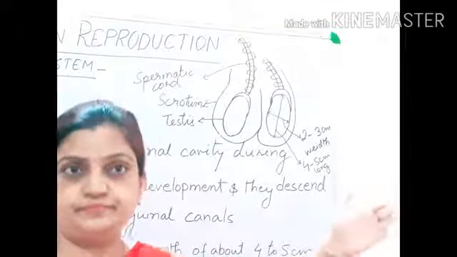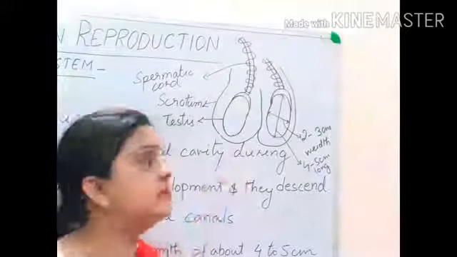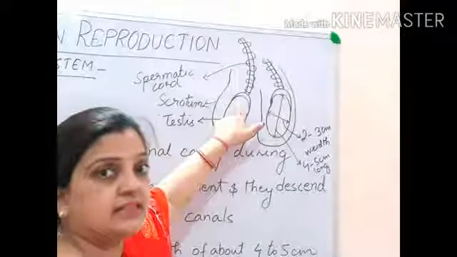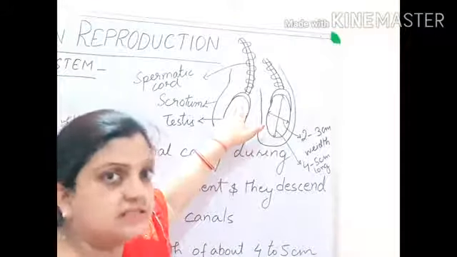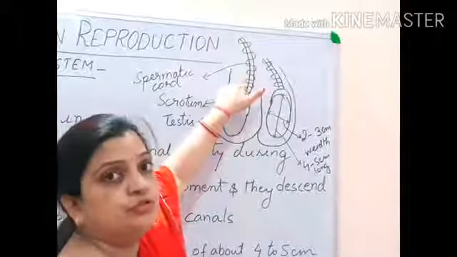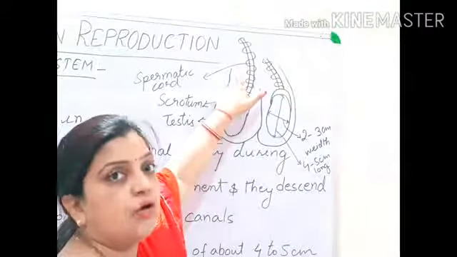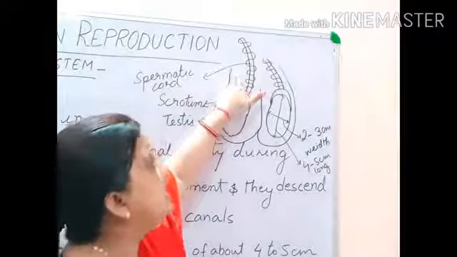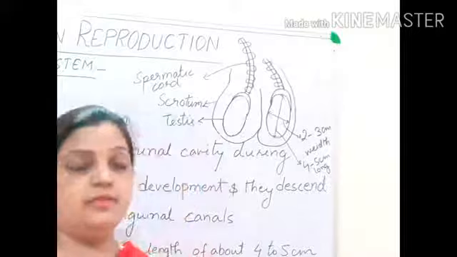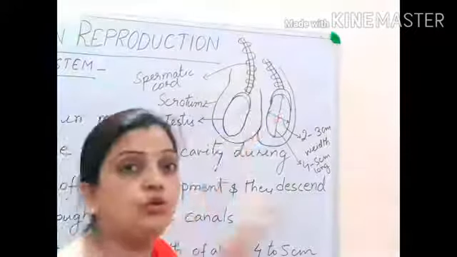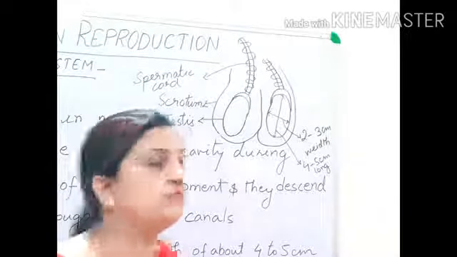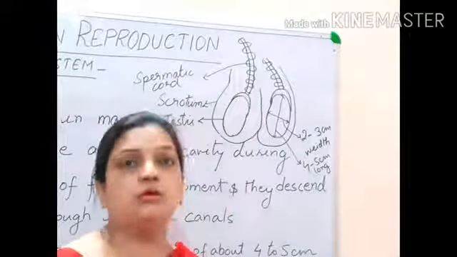I will repeat again. Spermatic cord is connected with the testis, and it is passing out through the inguinal canal of extra-abdominal cavity into the intra-abdominal cavity. Now what is the role of this? Why is it still present? What is the function of the spermatic cord?